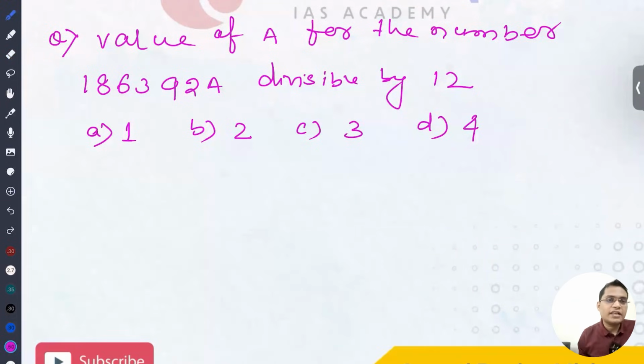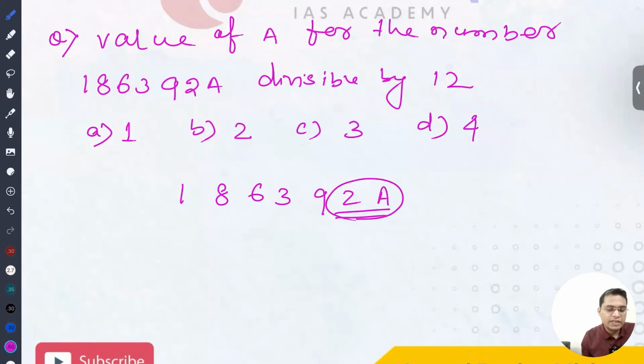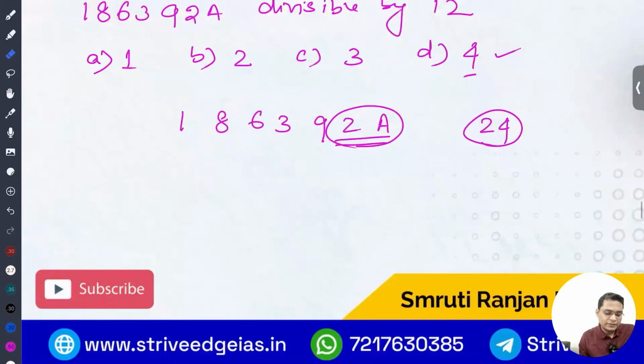And here it is asking what is the value of a for this number to be divisible by 12. So first, 1 8 6 3 9 2 a. First we are going to check divisibility by 4. For a number to be divisible by 4, the last two digits must be divisible by 4. So here you can see only 24. 24 is divisible by 4, so you can take that. Any other number will not lead to divisibility by 4. If a number is not divisible by 4, it is not divisible by 12. Okay, so answer is D. Let's move ahead.